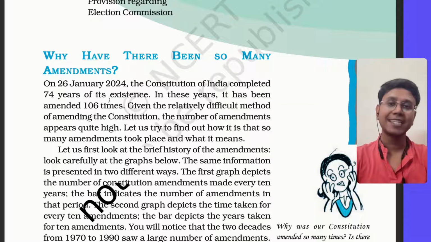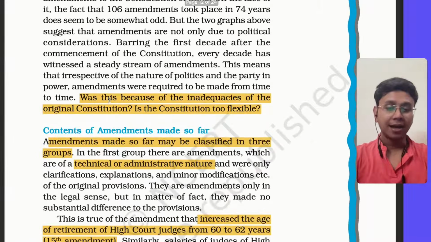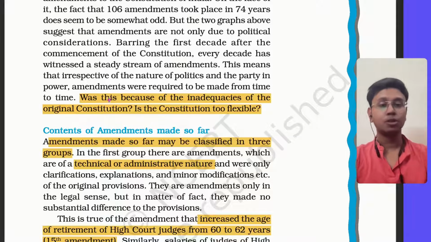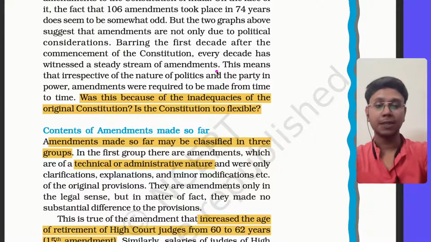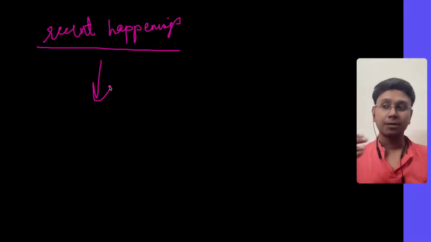Now, the next question is why there have been so many amendments. I already told you, these amendments were done to basically ensure that our constitution is in line with recent happenings. See, we recently had the Nari Shakti Vandan Adhiniyam, which reserved seats for women. It was needed because women's representation in parliament and legislature is very less.